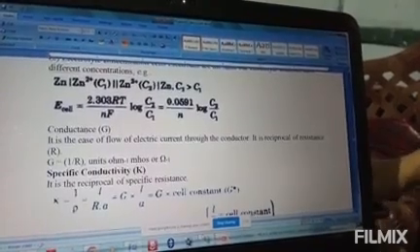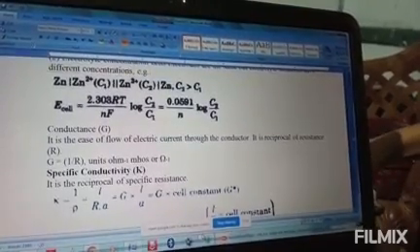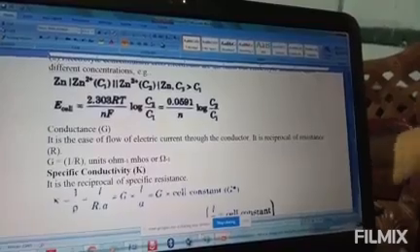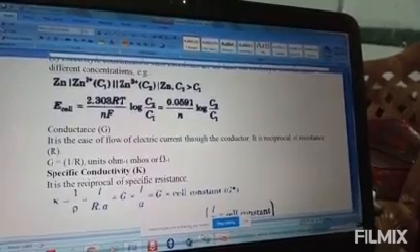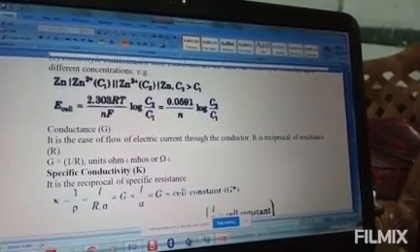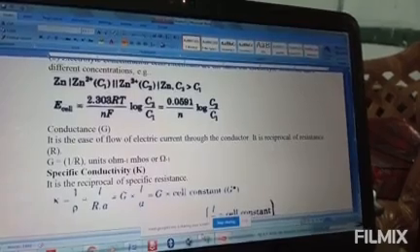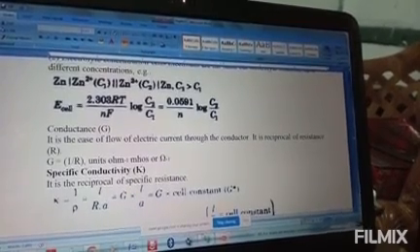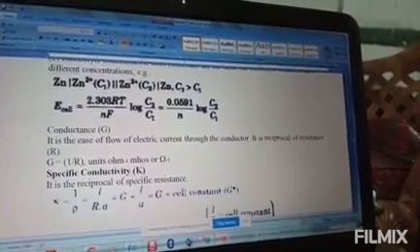Now in activity 3.2, again, calculate the equilibrium constant for the reaction. Here copper solid plus 2 Ag plus gives Cu2 plus and 2 Ag. So here also you know that copper loses electrons, so copper will be the anode and Ag will be the cathode. Clear?